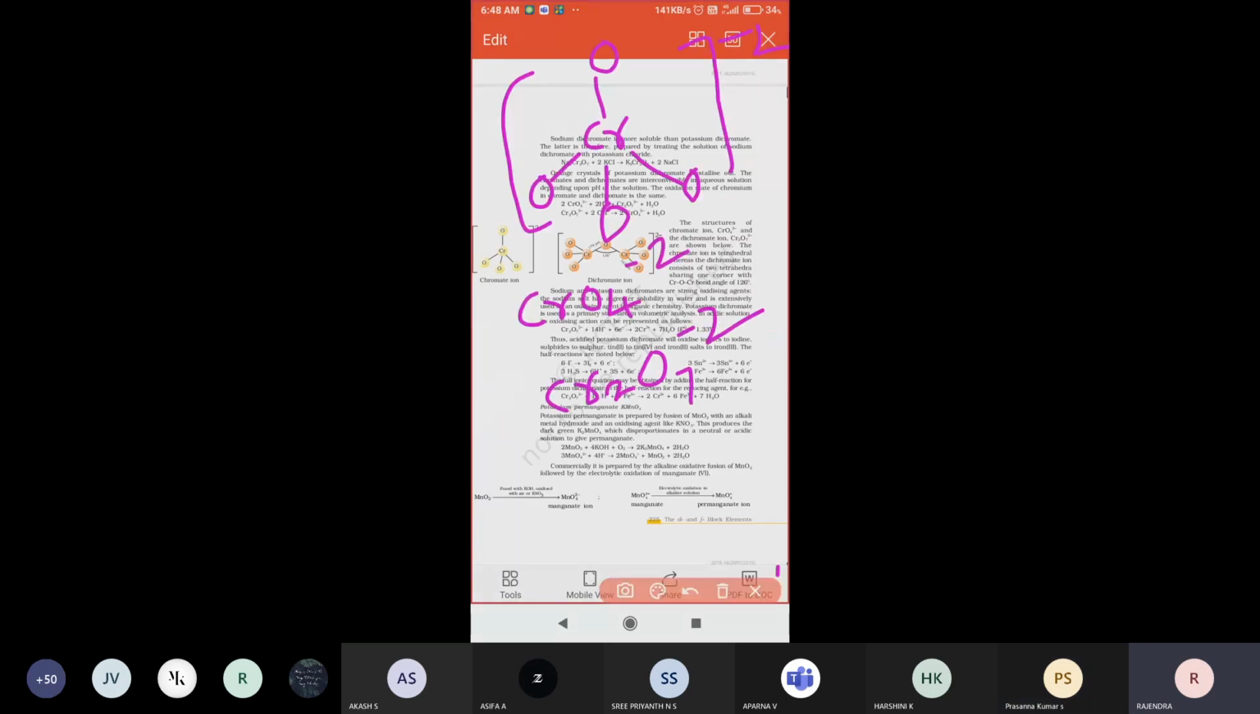Okay, fine. So chromate ion is CrO4 2-. That means chromium is the central atom, and 4 oxygen atoms occupy tetrahedral positions. Therefore, the overall charge we write is power minus 2. So we express power minus 2. And next one, see that, dichromate ion.